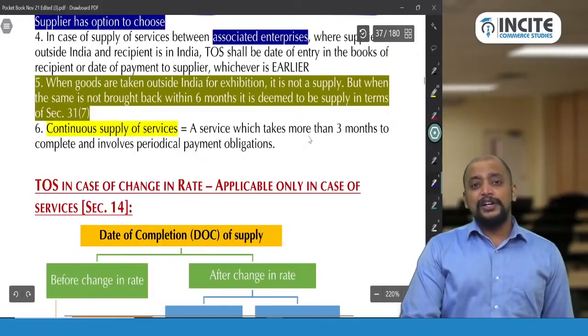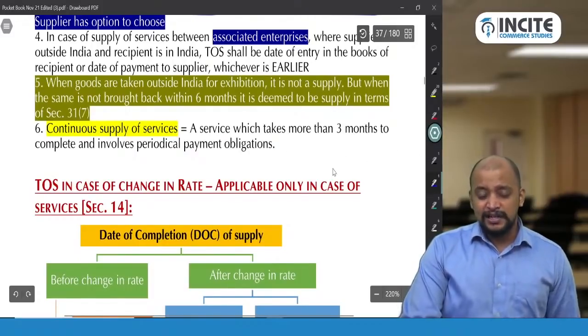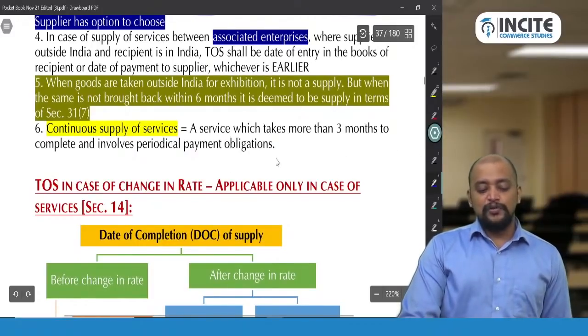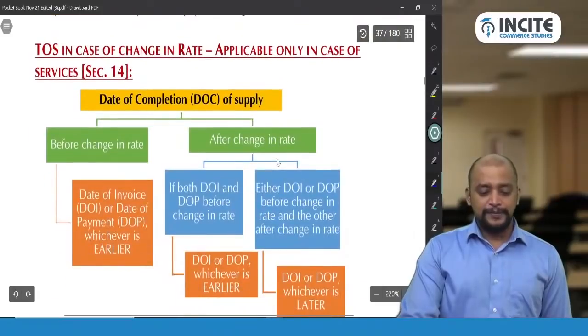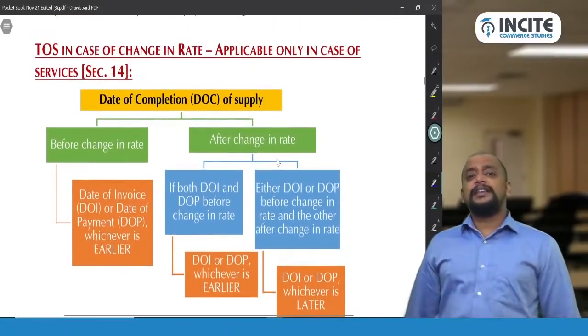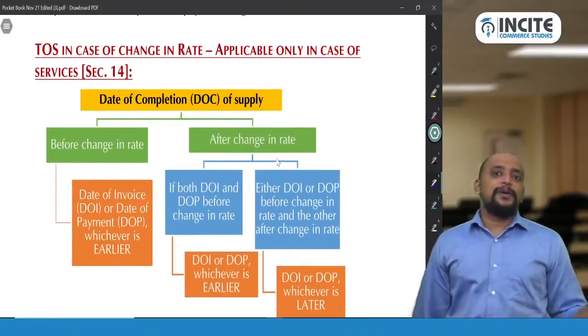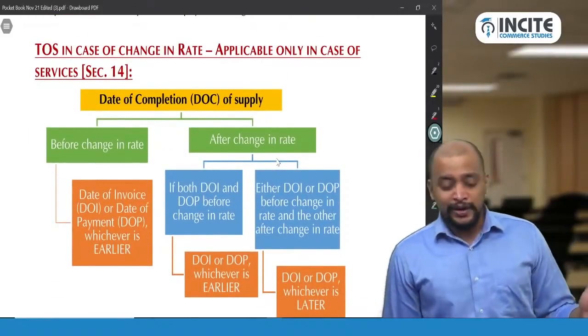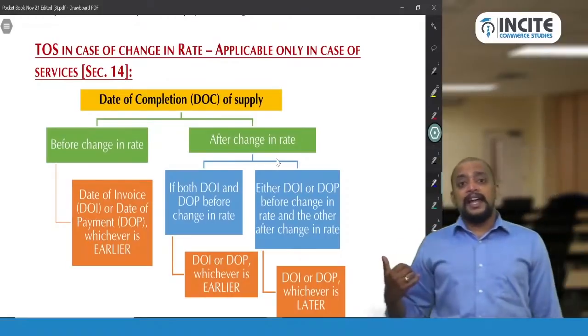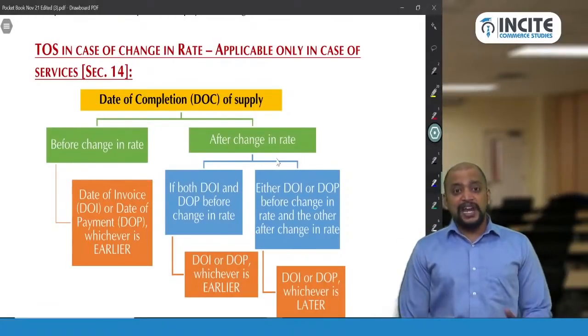Then what is continuous supply of service? We already discussed. It takes more than 3 months and involves periodic payment obligations. So these are the points related to time of supply, sections 12 and 13, that we need to know. Then we have time of supply in case of change in rate.